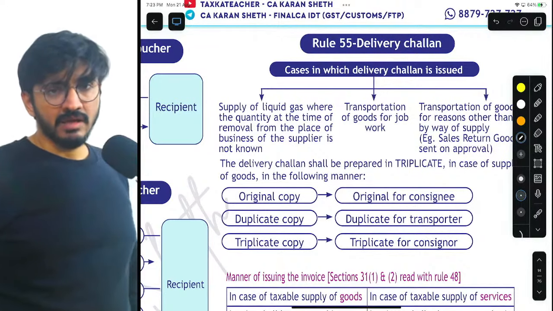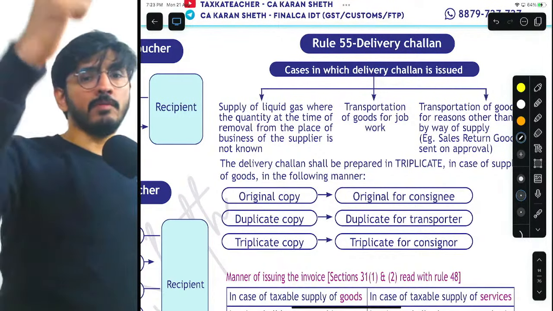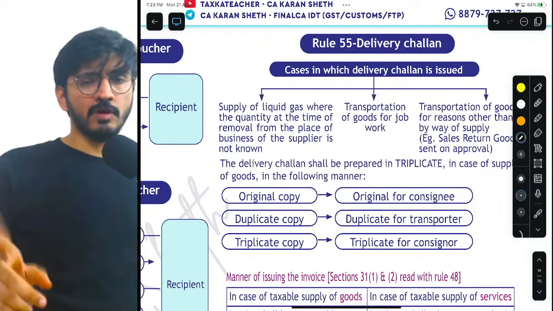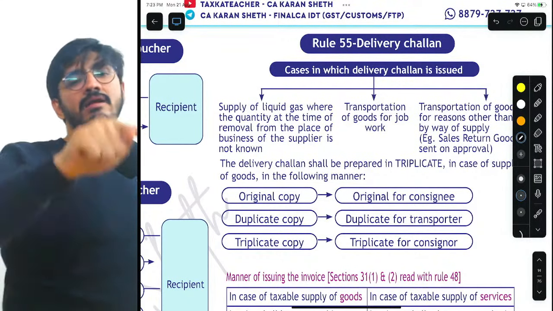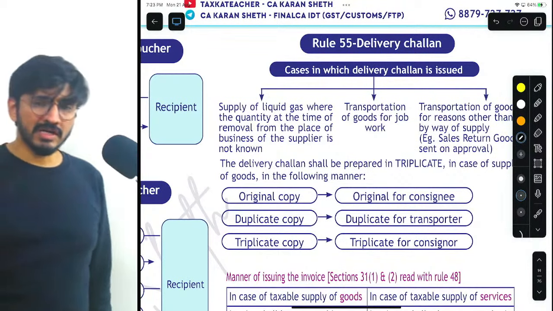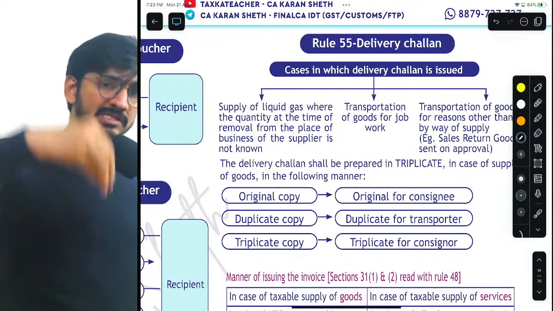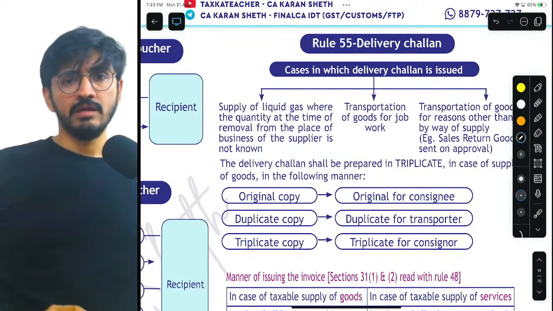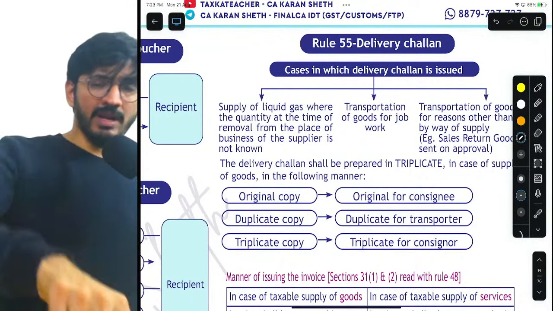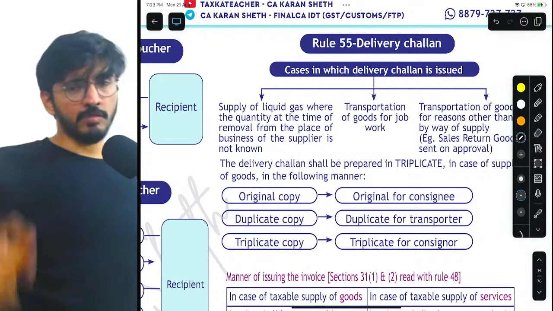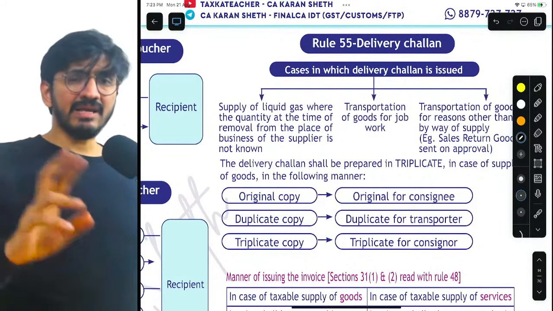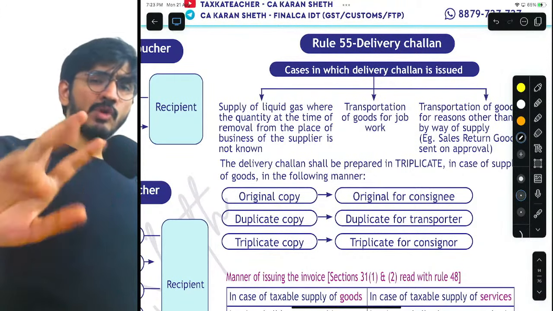Then in that case, when you have to remove the goods from a factory, what will you issue? Will you issue tax invoice? No. Will you issue bill of supply? No. You will issue delivery challan. Because the transaction that is happening is not a supply only. There is no sale of goods only, right? If there is a supply, it is tax invoice or bill of supply, depending on whether the goods are taxable or exempt. But in case it is not a supply only.